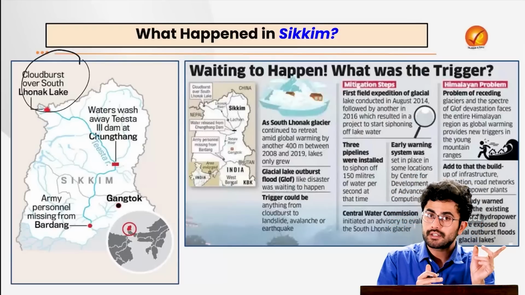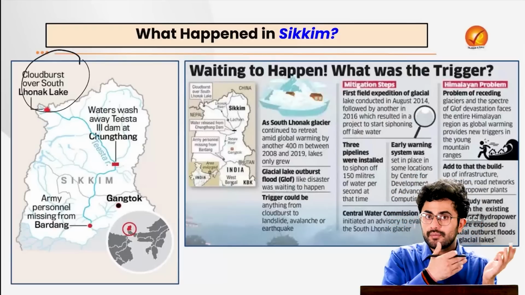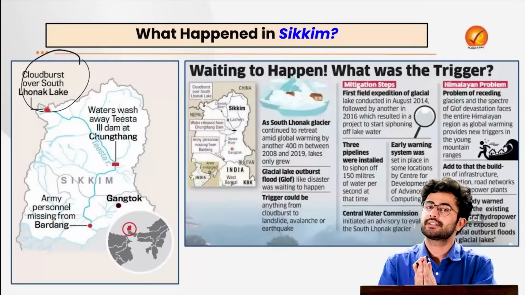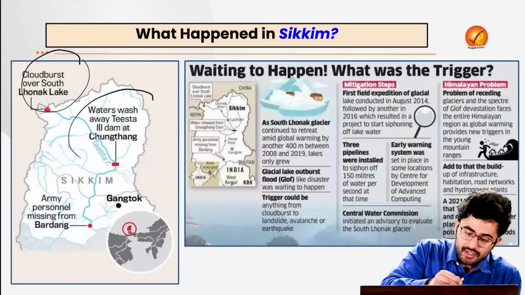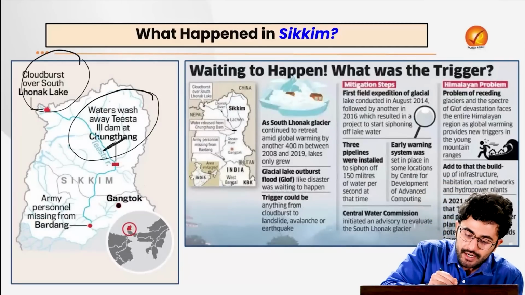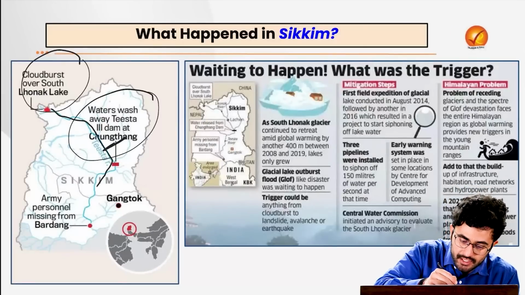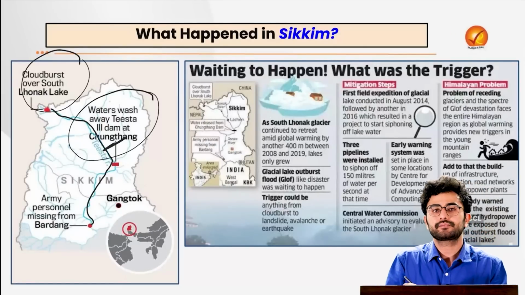Now imagine the first lecture, which we are reading about the more import of fossil fuels or oil from USA, in this context. So basically the water washed away the Teesta dam which was created at the Chungthang region, right? This is basically how the Teesta comes here and flows in Sikkim. Here is the capital of Sikkim as well.